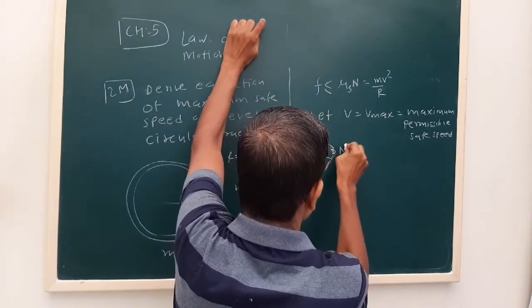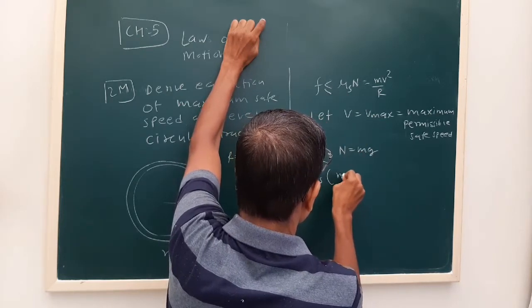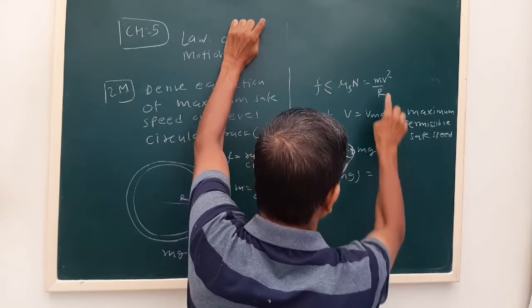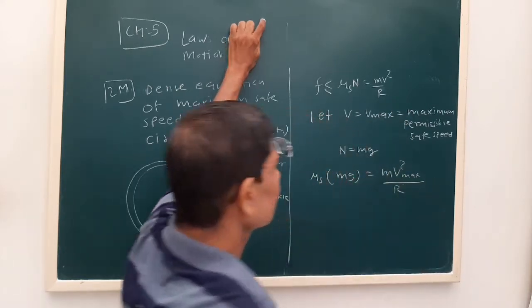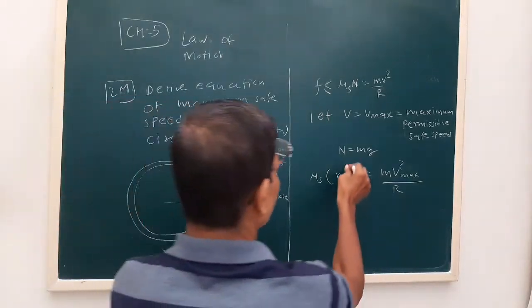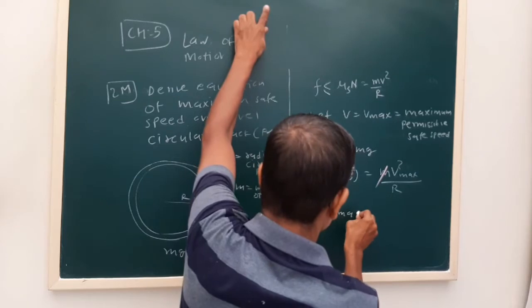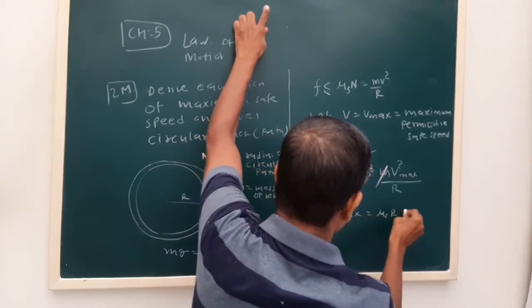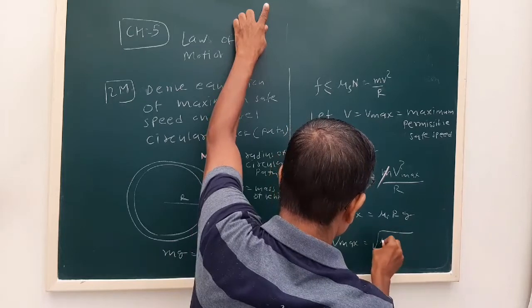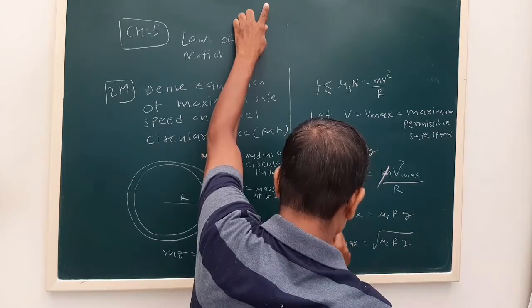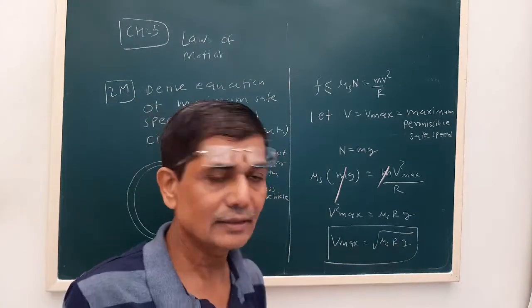Our N is equal to mg, so we can write mu s into mg equals m v square max upon r. So v square max is mu s into r into g. So the maximum permissible speed is given by v max is equal to the square root of mu s r g.